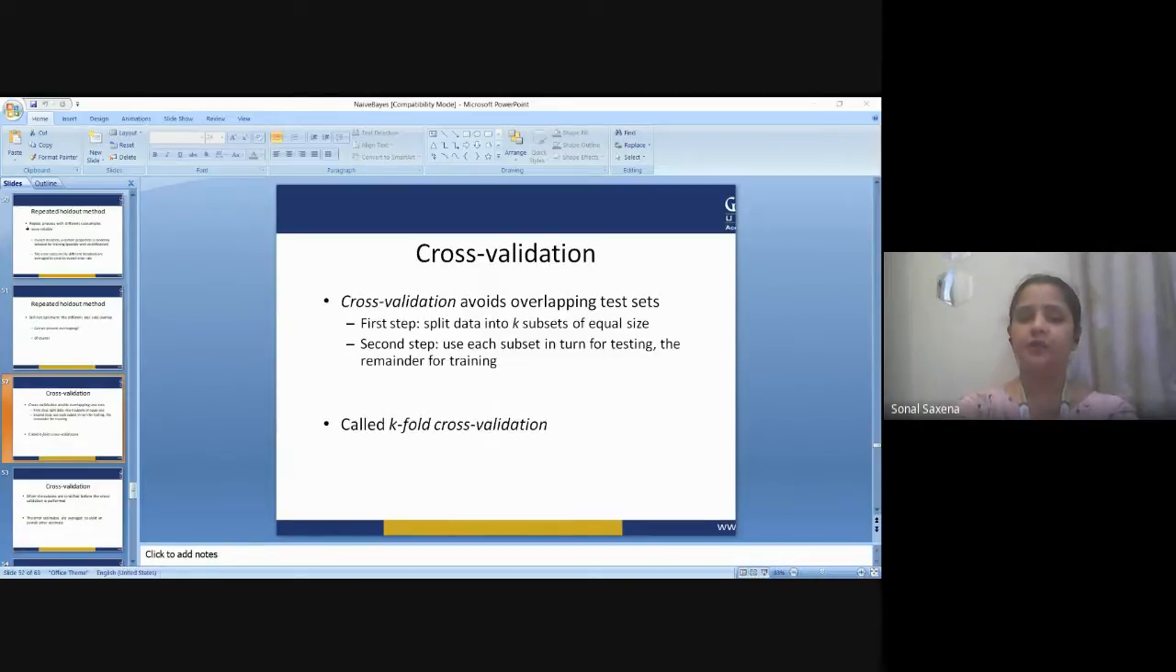Then you need to fit a model on the training set and evaluate it on the test set. And finally, you can retain the evaluation score and discard the model. So summarizing the skill of the model using the sample of model evaluation scores can give you the answer of the cross validation process. Now, importantly, each observation in the data sample is assigned to an individual group and stays in that group for the duration of the procedure.